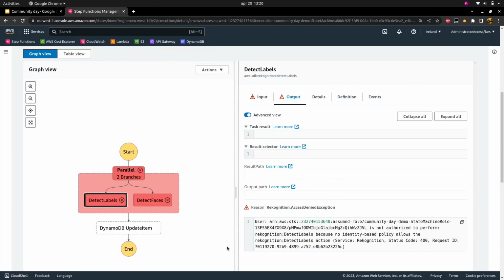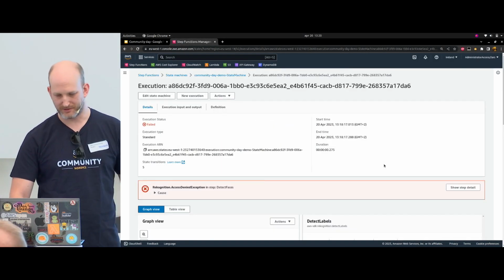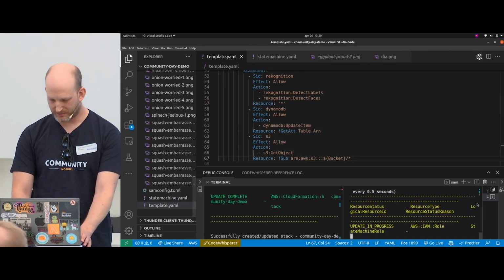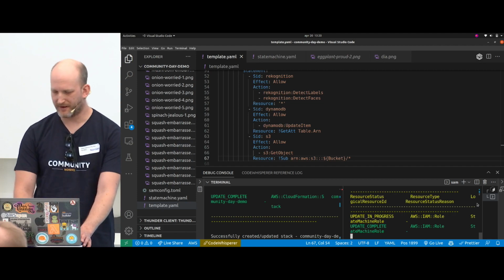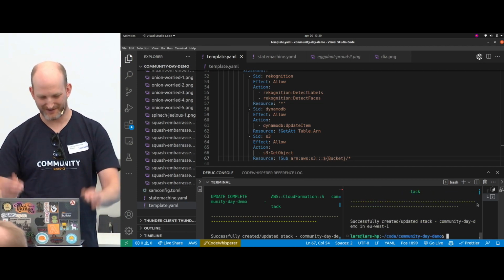Now we can go back, and that's the nice thing with Step Functions, that once you've passed valid input but get errors in the execution, you still have the input and you can rerun it from here. So let's just wait for that to go through. It'd be bad if I ended up in one of those scenarios where CloudFormation just gets stuck for an hour. It happens, but no, it didn't.